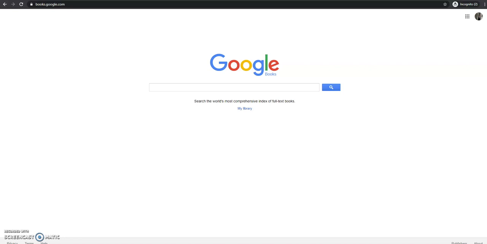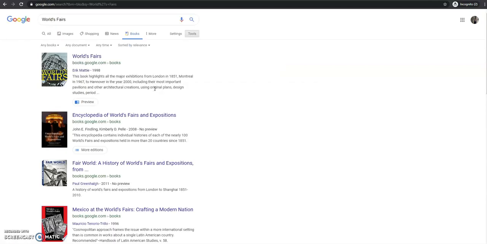You can also search it through the main engine by typing in your topic or an author and then specifically setting it to books in the drop-down menu on Google. But the best way to do it is to just specifically go to books.google.com. And from here, we can type in a topic or an author and see what's available via Google Books. So in this instance, say that the topic of my NHD project is World's Fairs and Communication. What I can do is check out what books have been published and digitized by Google Books on World's Fairs.